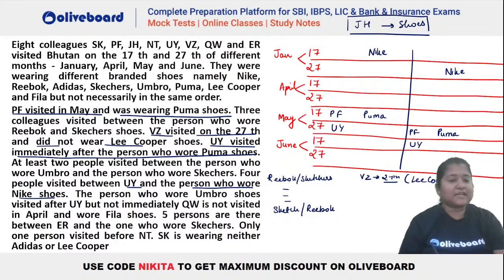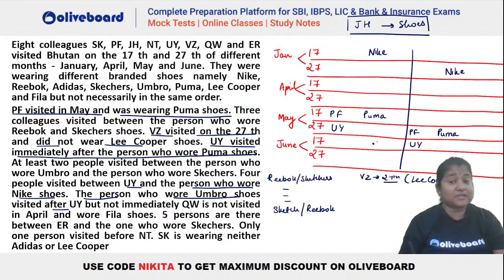Okay. After that, let's see. The person who wore Umbro shoes visited after UY but not immediately, right? So you can see what is given here. It says the person who wore Umbro shoes visited after UY but not immediately. Okay, so that means that it has to be after, but there has to be a minimum gap of 1 person between the two, right? It cannot be immediately after. So in the first case, you can see that here you cannot take your Umbro, right?